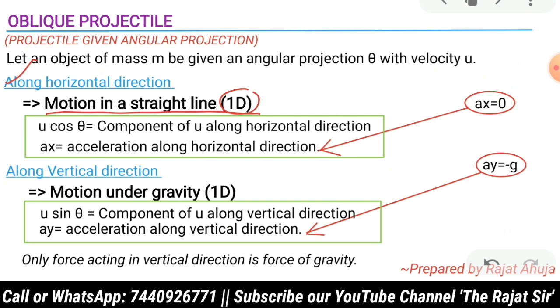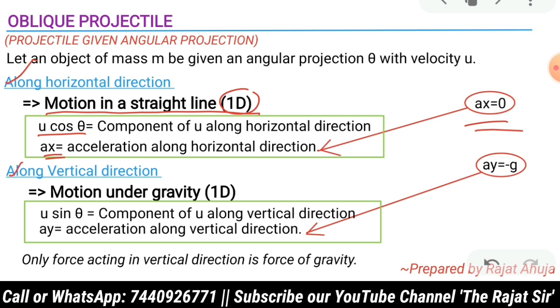Along the x direction the velocity component is u cos theta, which is the component of velocity u along the horizontal direction. Also the acceleration ax is the acceleration along the horizontal direction, and we already know that it is 0.